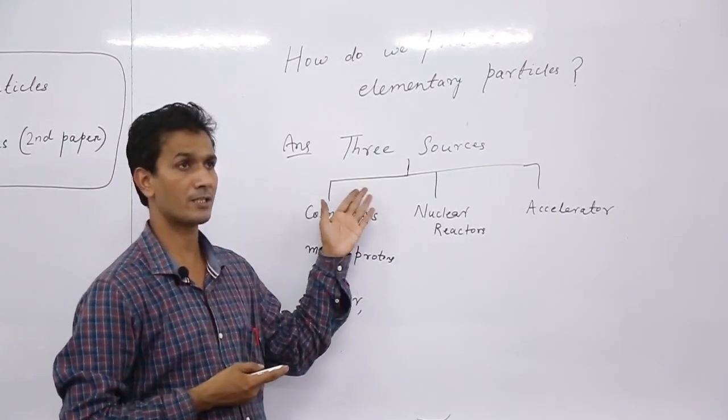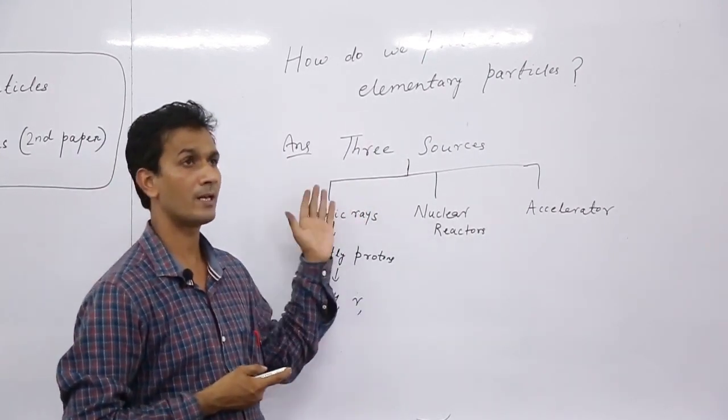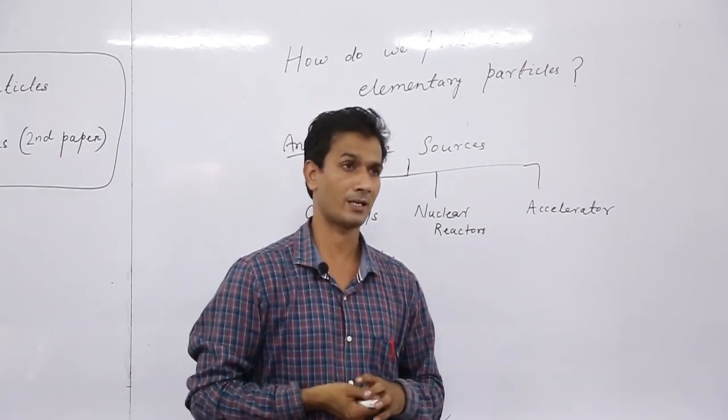So cosmic rays are the main source of elementary particles.